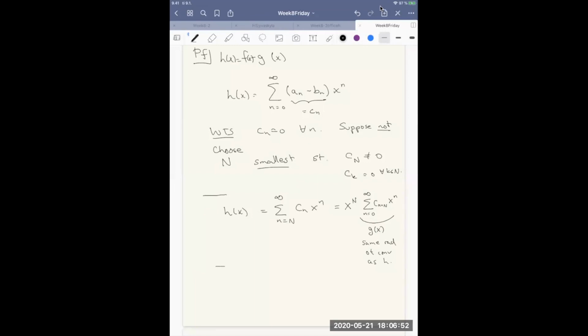So what can we now say? Well, g(0) is equal to c_N, which is not equal to 0. And g is continuous by the theorem above on power series.